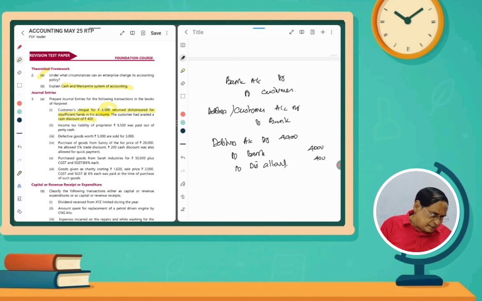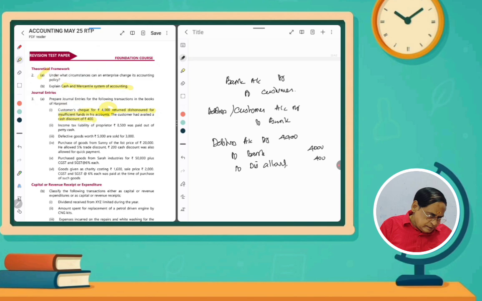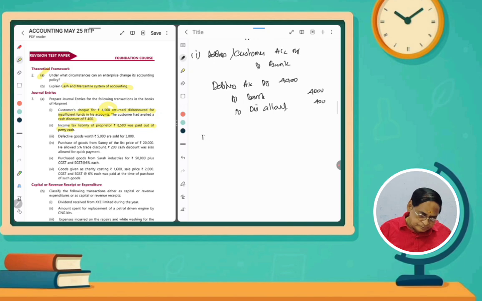And then the income tax liability question. The income tax liability of a proprietor, rupees 8,500, was paid out of petty cash. Whatever amount is drawn from the business has to be treated as drawings. So it is given that it is taken out of petty cash. What will be the journal entry? Drawings account debit to petty cash. That is the correct answer. So drawings account debit to petty cash.